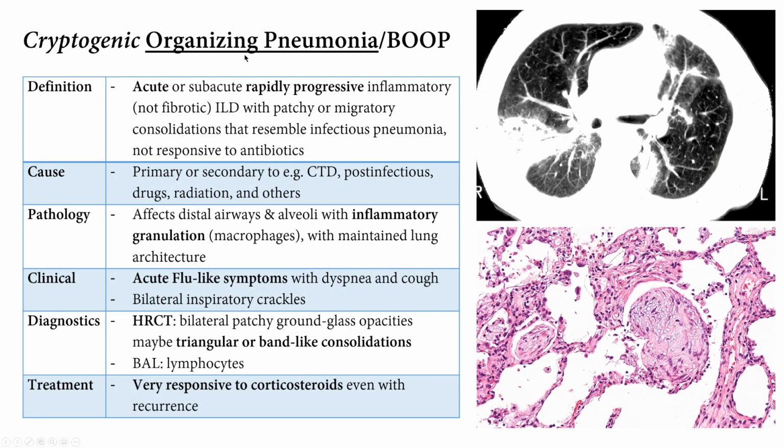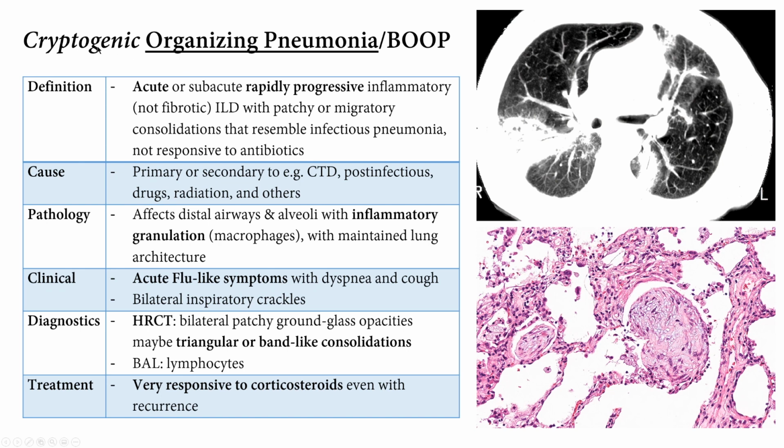Organizing pneumonias, or cryptogenic organizing pneumonias, previously known as BOOP. They can be acute, rapidly progressive inflammation with patchy inflammatory granulations. They're not responsive to antibiotics. If you see an image like this, you maybe think this is pneumonia. You give a course of antibiotics, the patient does not improve. Now, this is maybe not due to some sort of bacterial pneumonia, or some usual pneumonia. Maybe this is a cryptogenic organizing pneumonia.